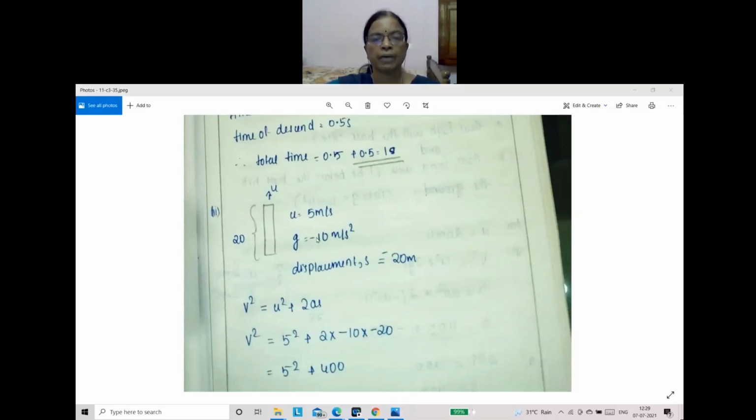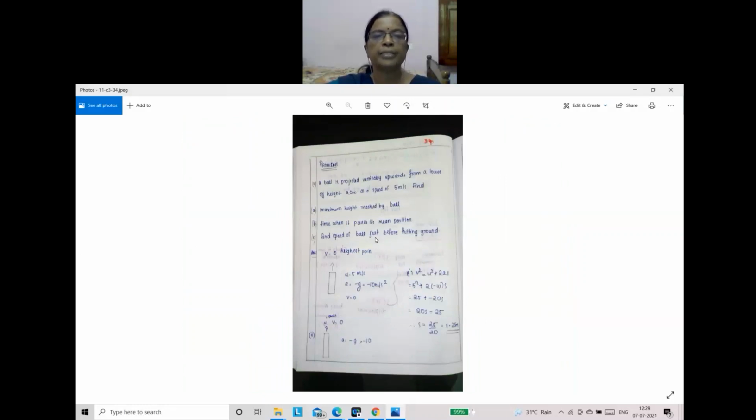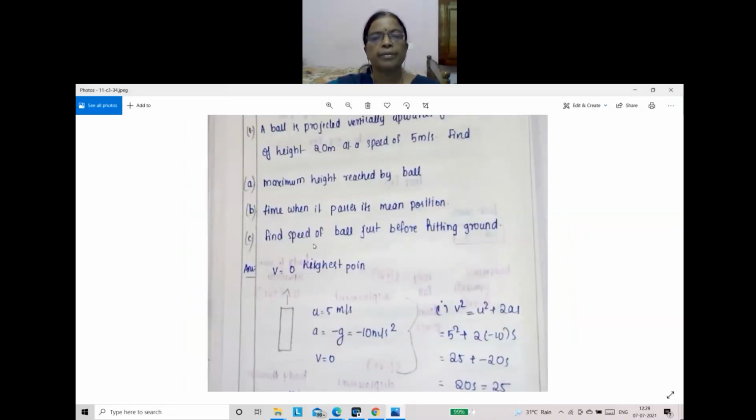The next part of the question, what's the third part? Find speed of ball just before it hits the ground. How will you calculate speed, children? Final speed.